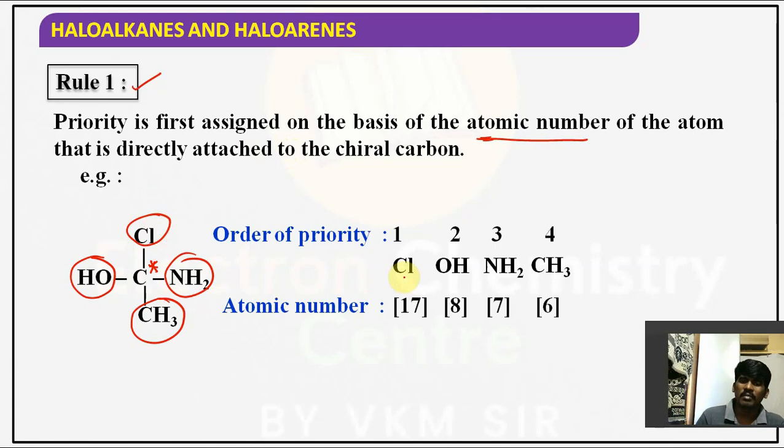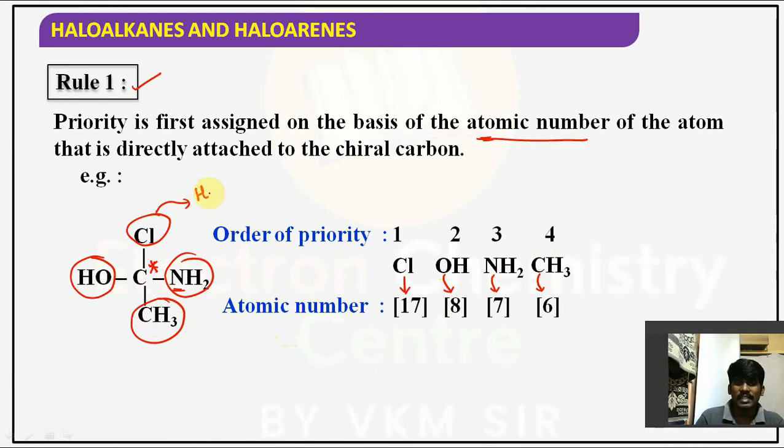What is the chlorine atomic number? 17. And carbon attaches to oxygen. Oxygen atomic number is 8. Carbon is attached to nitrogen. Nitrogen atomic number is 7. Carbon is directly connected to carbon in methyl, so carbon atomic number is 6. Right? Guys, the one which has the highest atomic number.